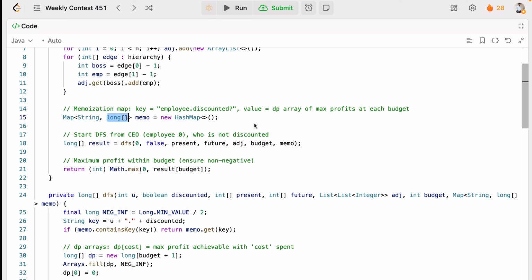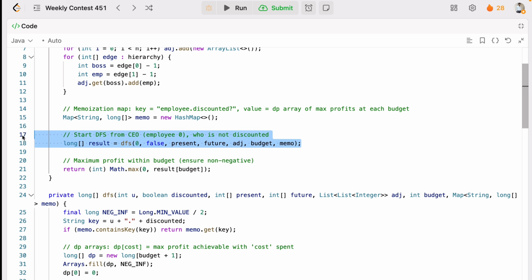So we will represent this in the map. Why? Because we will do recursive DFS calls with two states, discount applies or not applies, and this map will store the computed DP arrays for each state to avoid redundant calculations, and it will improve the efficiency. Got the point? Now let's do the next step, that is DFS.